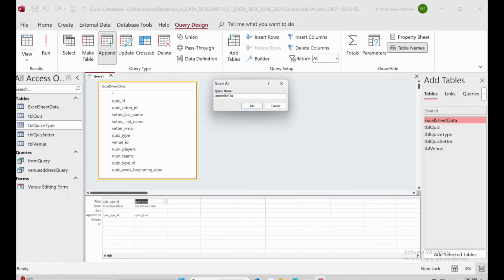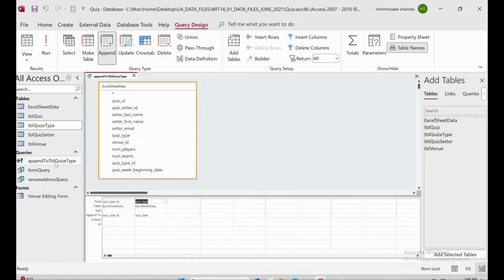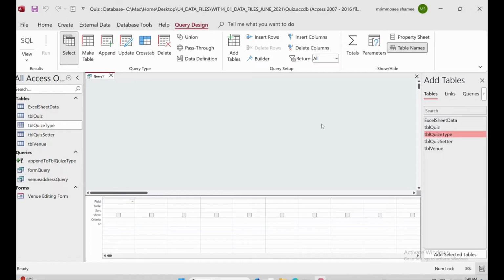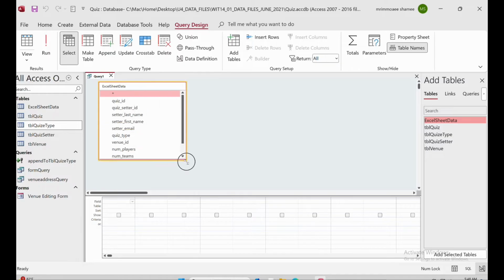Append to which table? This one is a TABLE, or you can write TBL as well. Append to table quiz type, right? Always try to give a meaningful name. Okay, append to table quiz type. This one is done. Then we will move to, again we will create another query design, and here we will put it here. Okay, done. Then what we will do, we will add the quiz setter.